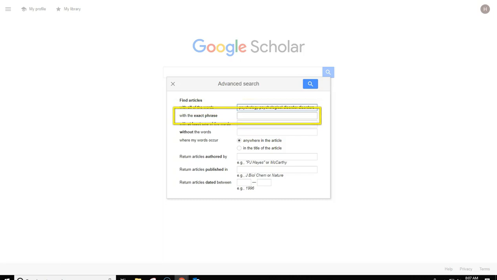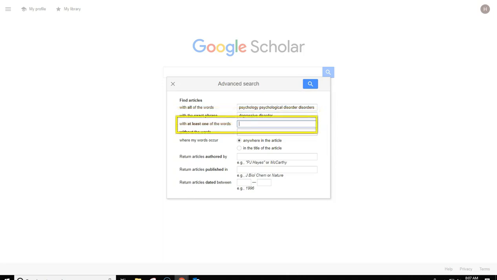In the exact phrase, that's where it's going to find the words in a phrase. So maybe I want the phrase depressive disorder. Notice I don't have to put quotation marks on Google Scholar. Google Scholar is going to give me depressive disorder in that order, in that phrase, if I put it in this box.